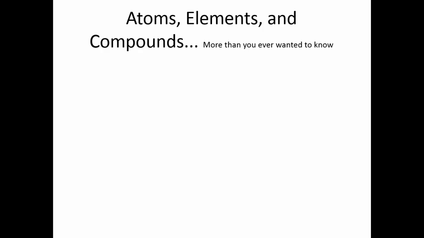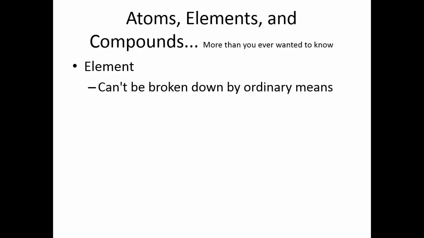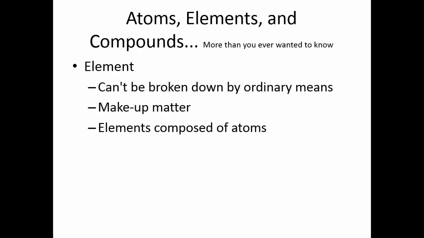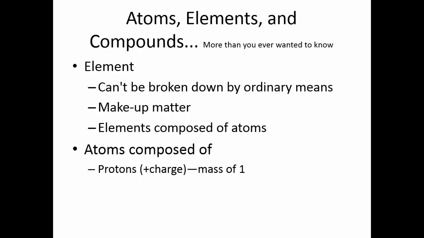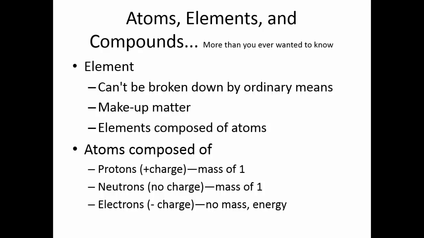Atoms, elements, and compounds are the next topic of discussion, and you're probably going to hear more about this than you ever wanted to know. Elements are substances that can't be broken down by ordinary means. They make up all matter. Elements are composed of atoms. Now, atoms are composed of protons. Protons have a positive charge and they have a mass of 1. Neutrons have no charge, they're neutral, and they also have a mass of 1. And electrons have a negative charge, and they have no mass to speak of. We think of electrons as being energy.